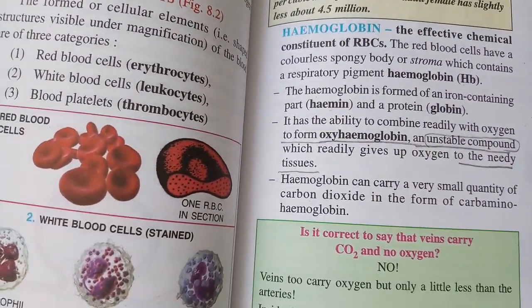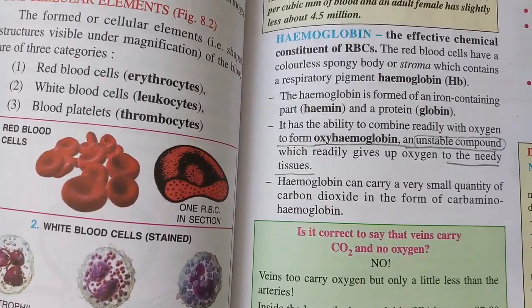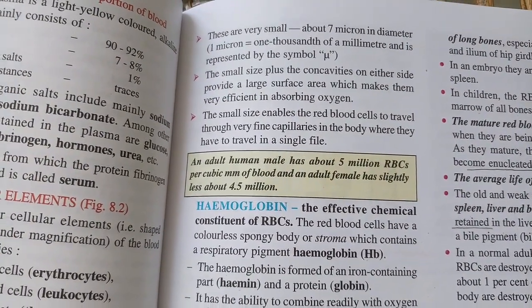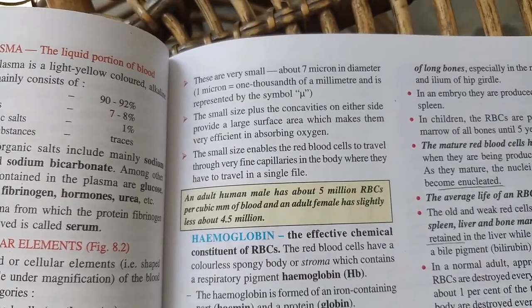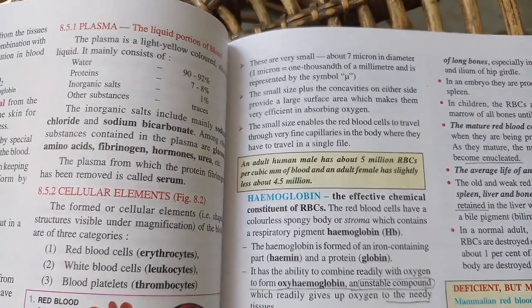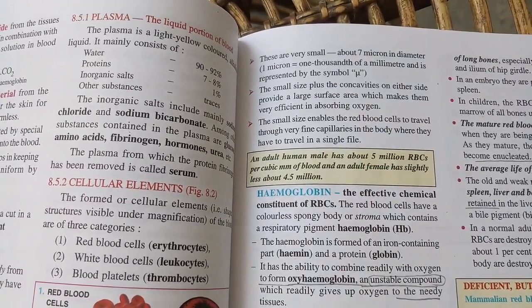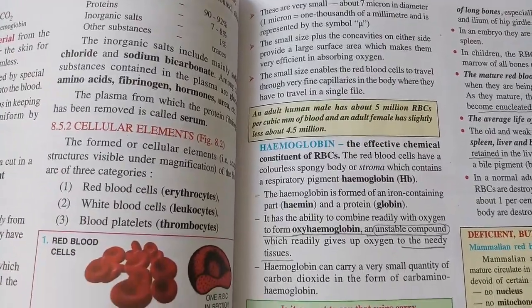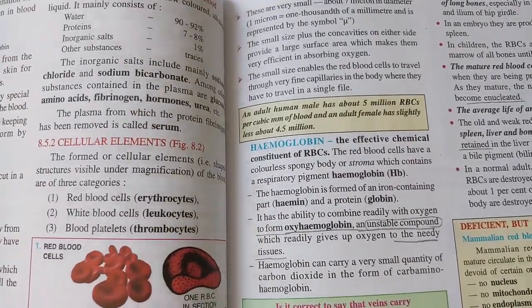They are very small in size, 7 micron, right? And these RBCs do not have the nucleus, right? Because of not having the nucleus, it has extra space to receive more of the oxygen, so we can have more oxygen in the body, right?